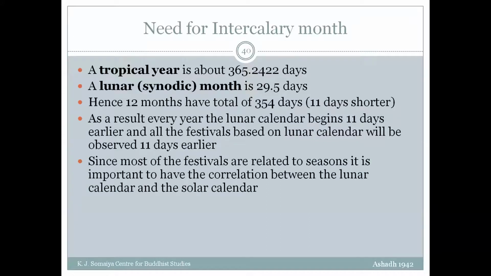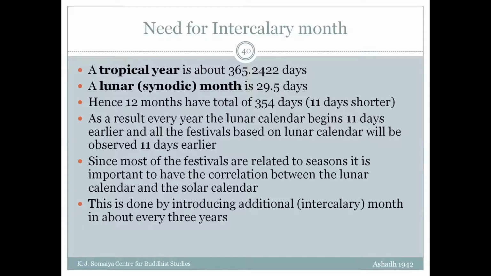Now, since most of the festivals are related to season, I'm talking about the Indian context, it is important to have correlation between the lunar calendar and solar calendar. This may also be true for other civilizations, but here we are talking mainly about the Indian scenario. This is done by introducing an additional or intercalary month about every 3 years. Again, it is not exactly every 3 years; 3 years is an approximation. So let us see how it is done, because it is done more rigorously.